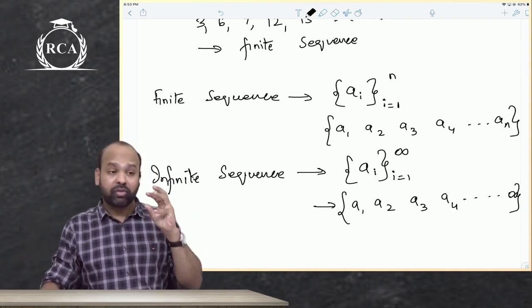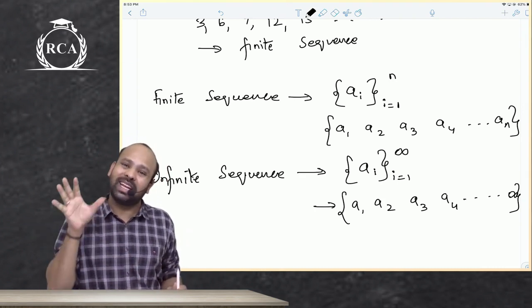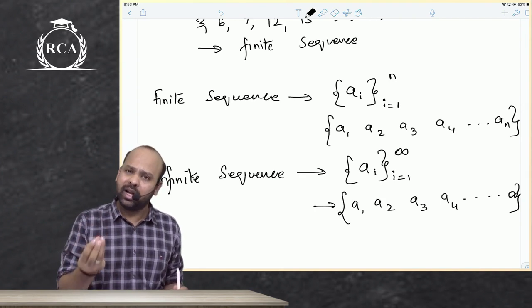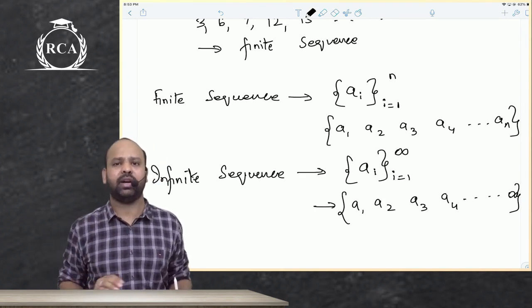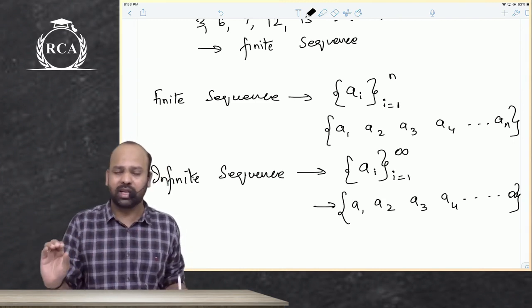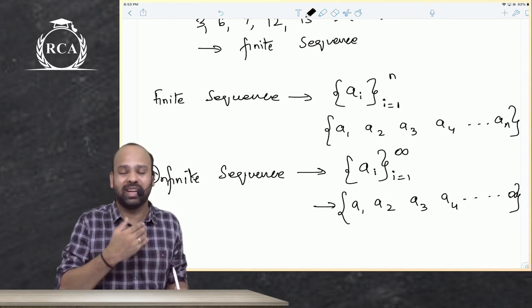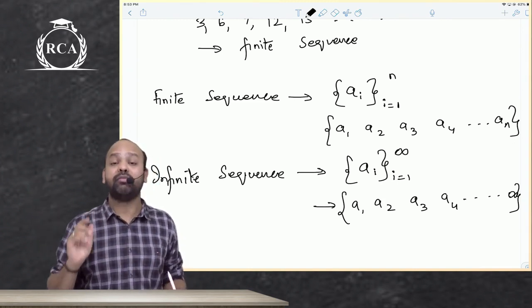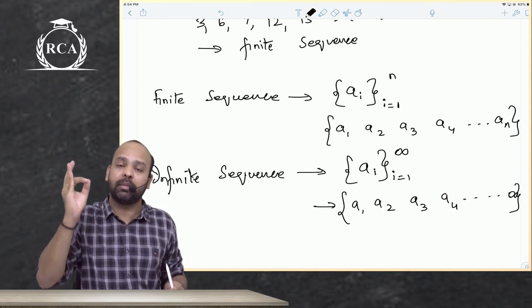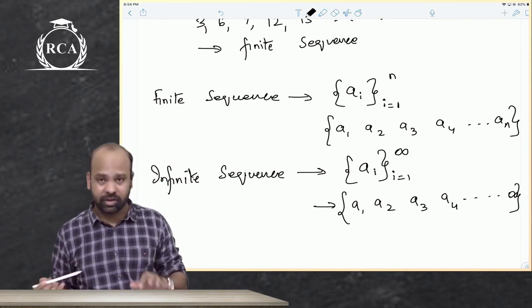So when there is a finite sequence, it is i ranging from 1 to n. There are a finite number of elements. 100 terms can be finite, 1000 terms can be finite. When you have defined the number of terms, it will be a finite sequence. When the number of terms is not defined and it can take any value, it is an infinite sequence, with infinite number of terms. I hope everyone has understood the types of sequences.